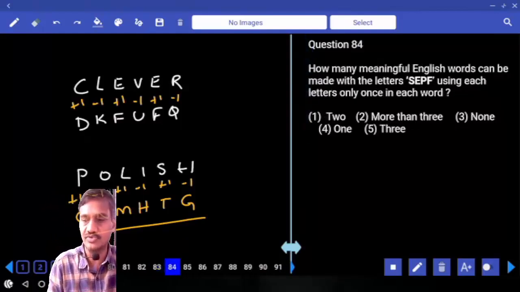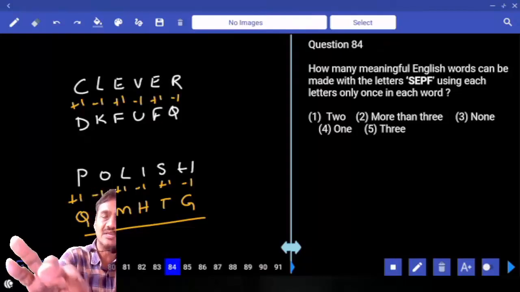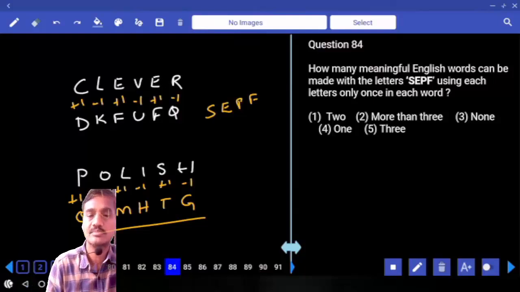And then next one, 84. How many meaningful English words can be formed with the help of these 4 letters? S, C, P, F. Yes, tell me, is there any word that can be formed with the help of these S, C, P, F? No, there is no word that can be formed. None, that is choice 3.